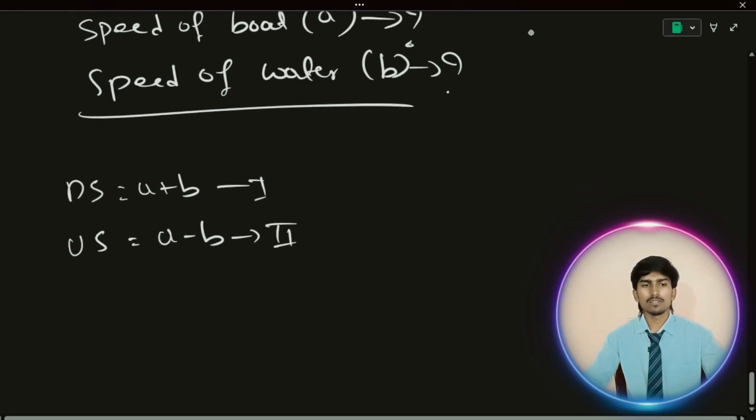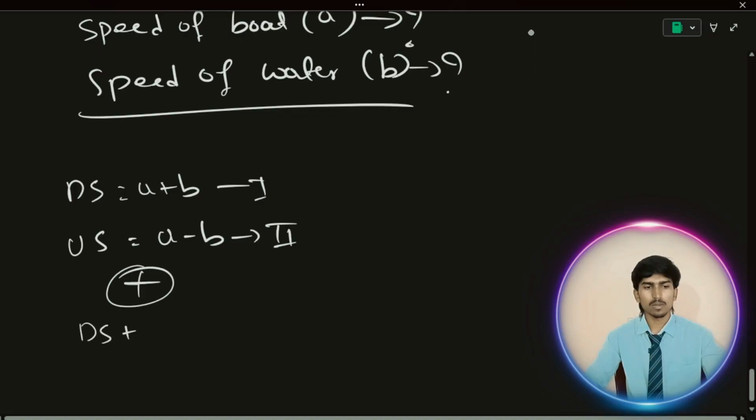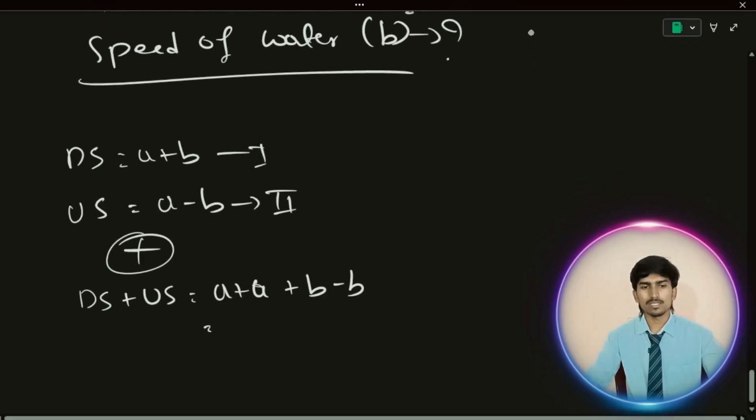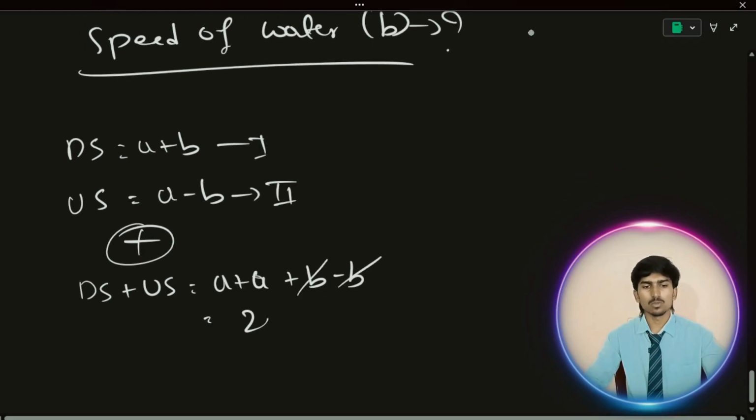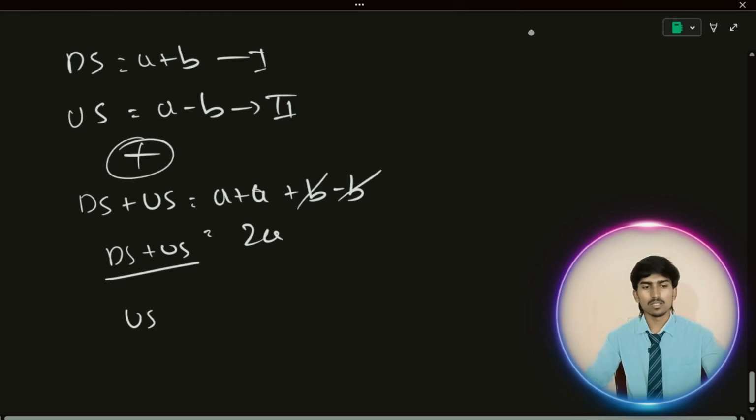See, how can we derive the speed of a boat? If we add these two equations, we will eliminate the b variable and we'll get the speed of the boat. Downstream speed plus upstream speed is equal to a plus a, 2a, plus b minus b. Because I'm doing it step by step, you should understand. Okay, see, these both will cancel. 2a is equal to downstream speed plus upstream speed. If you send the 2 to the other side, upstream speed plus downstream speed divided by 2 is equal to a.